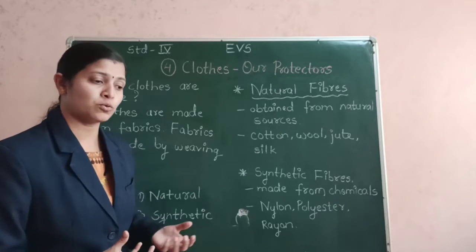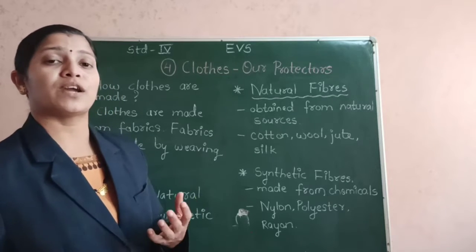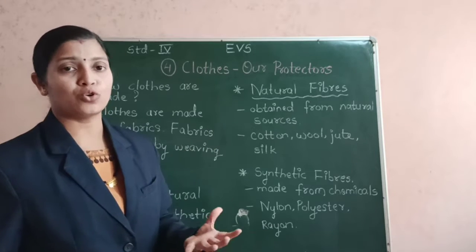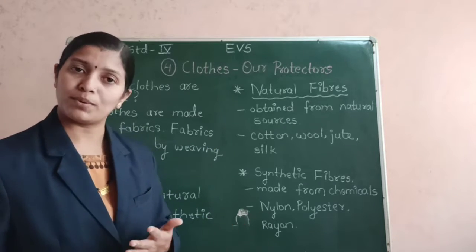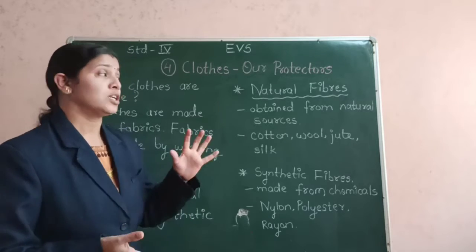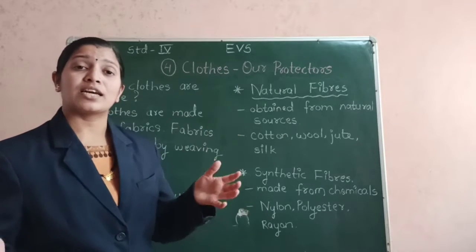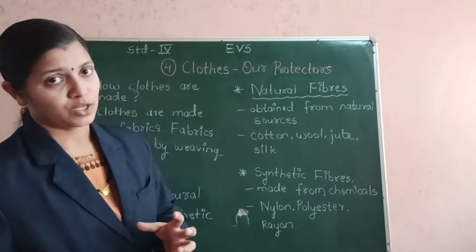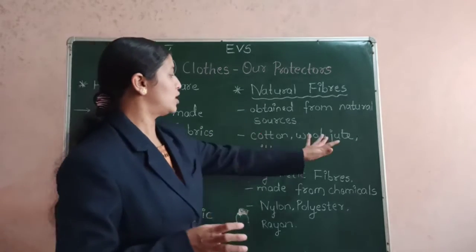So also the jute fabric or jute fiber is not used in stitching clothes, but the jute that we get from the jute plant is used in manufacturing bags or big sacks. Bags, as I told you, for carrying our objects from one place to another, or the huge sacks that are used for keeping the grains. That type of huge sacks are prepared from the jute.